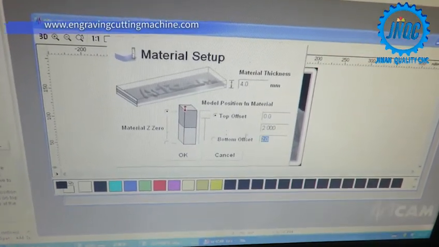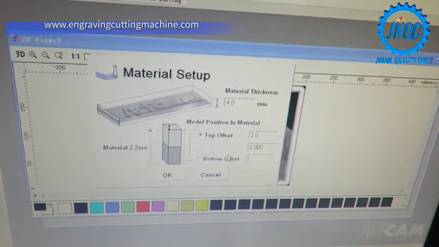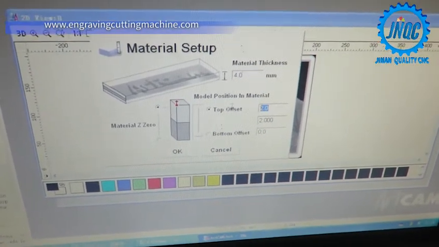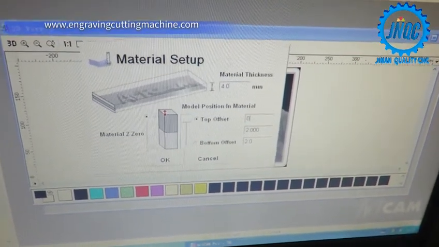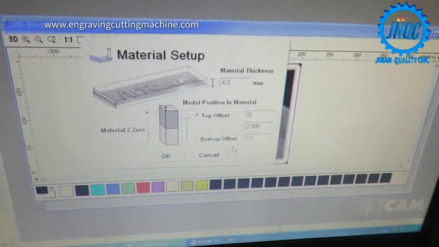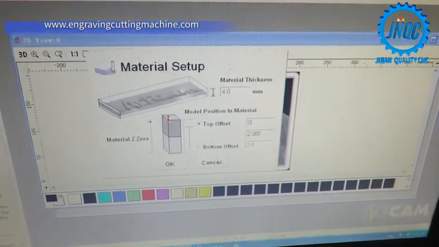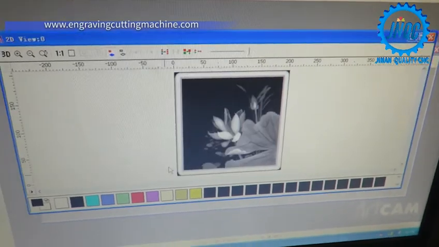No. This one. 这个不行。We didn't use offset because our surface is flat. Yeah. Okay.